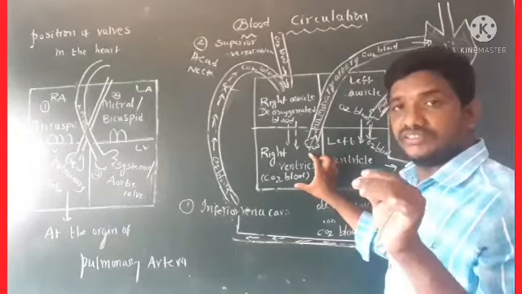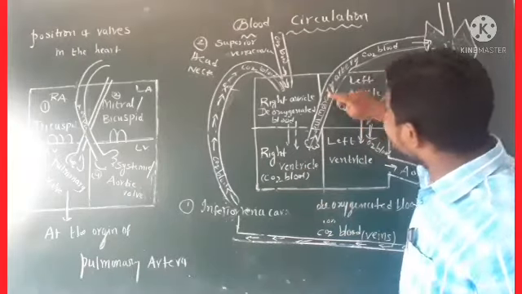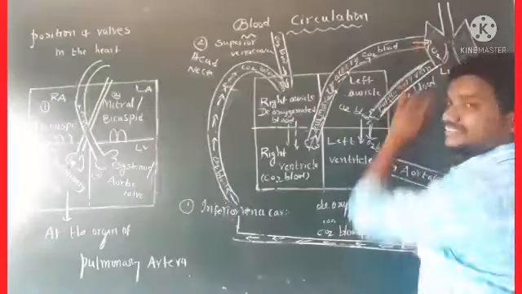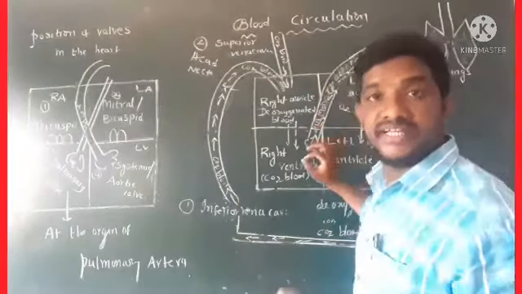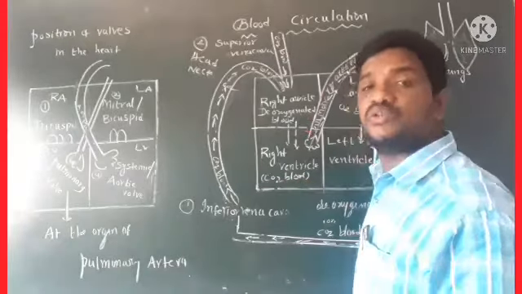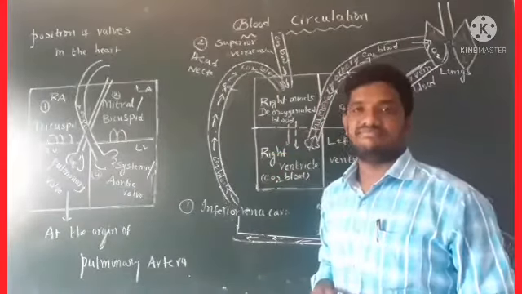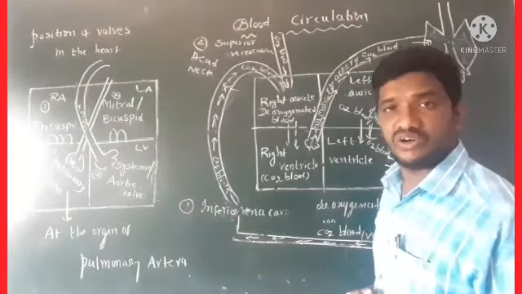Blood moves from the right ventricle through the pulmonary artery towards the lungs. This is the deoxygenated blood, meaning CO2 blood. It goes towards the lungs. Why? For purification. This is one event, that is CO2 or deoxygenated blood.